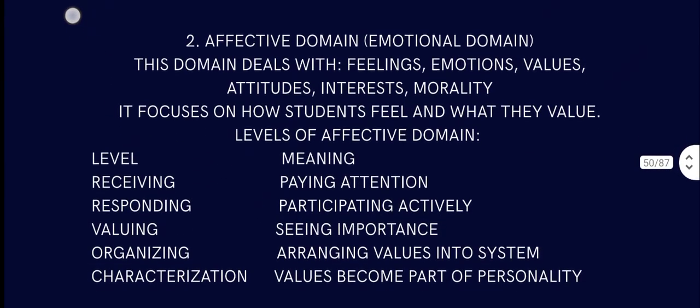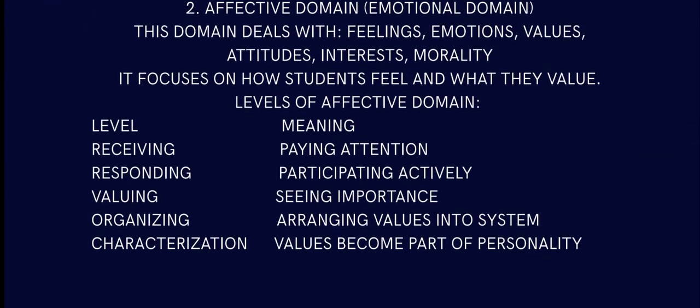Then comes the affective domain. What is the affective domain about? It deals with feelings, emotions, values, attitudes, interests, and morality. It focuses on how students feel and what they value. The levels of the affective domain are: receiving, which is paying attention; responding, which is participating actively; then valuing, which is simply seeing importance; then organizing, which is arranging values into a system; then characterization, where values become part of the personality.